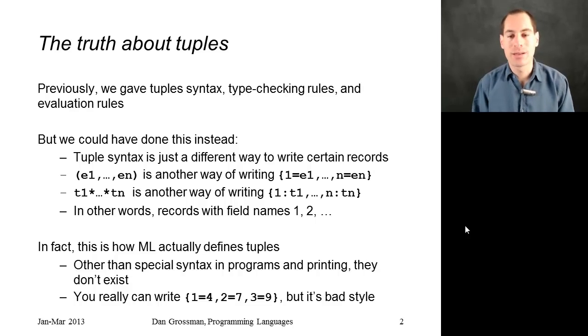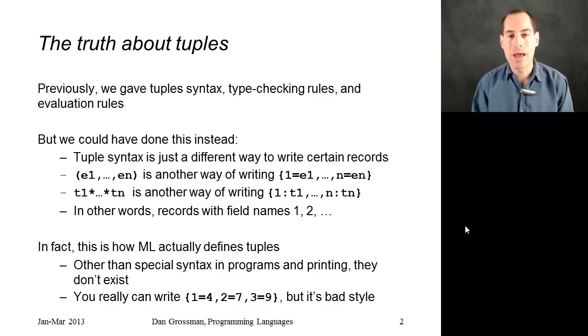And whenever you write the type for a tuple type with those stars in between the component pieces, that's just another way of writing the record type where, again, the field names are 1 through n. In other words, tuples are nothing more and nothing less than records with particular field names. And that is how the ML language definition actually works. All there is about tuples are special syntax that you can use when writing programs and that we print when we write the results of things in the REPL.